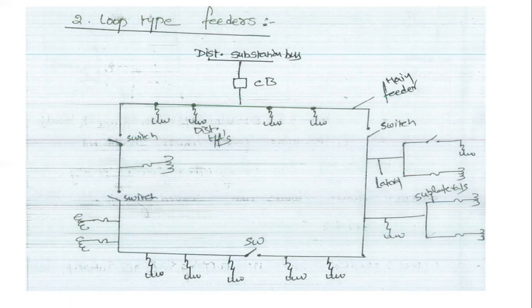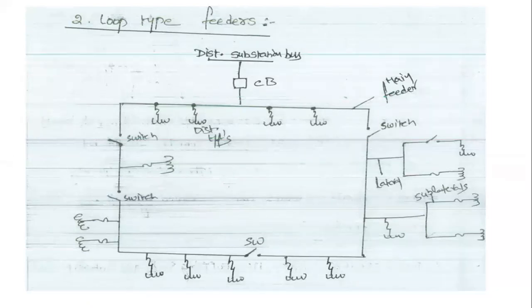The loop type primary feeder arrangement is especially beneficial for service areas where high service reliability is important, loads that want continuity of supply.